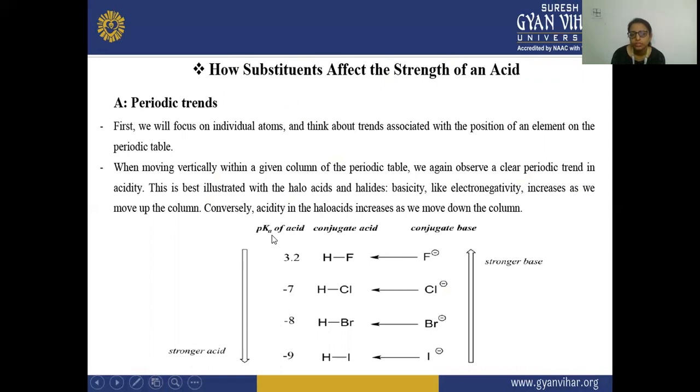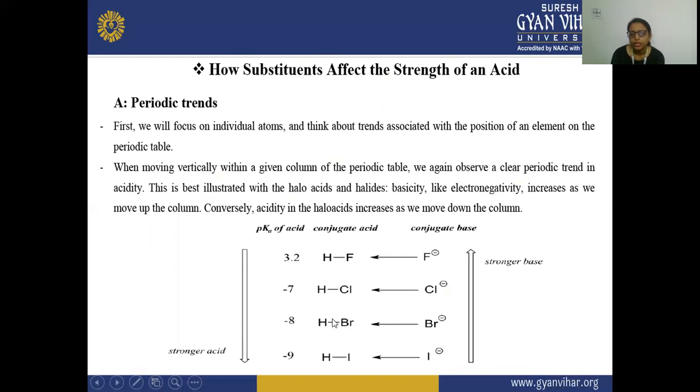Okay, so here you can see the pKa of this acid, the HF, that is your halo acids, the fluoro acids. So this is having a 3.2 pKa, and the HCl is having -7, which is much more than this 3.2. So this is a stronger acid compared to this one.